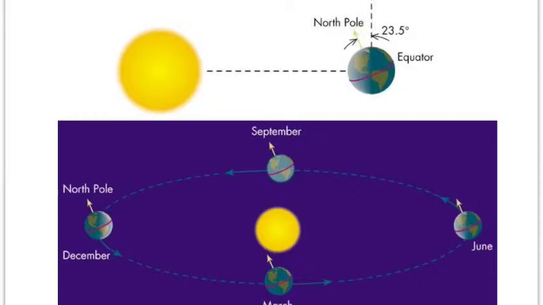As a result of this tilt, on June 21st, the sun is directly overhead the Tropic of Cancer at 23.5 degrees north. On December 21st, it is directly over the Tropic of Capricorn at 23.5 degrees south. In March 21st and September 23rd, the sun is directly over the equator. And so because of this seasonal variation of where the sun is located, proximity to different points on Earth, you get these seasonal variations as you go north and south from the equator.